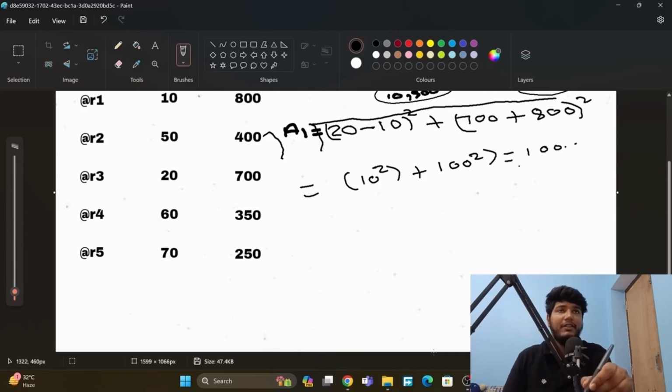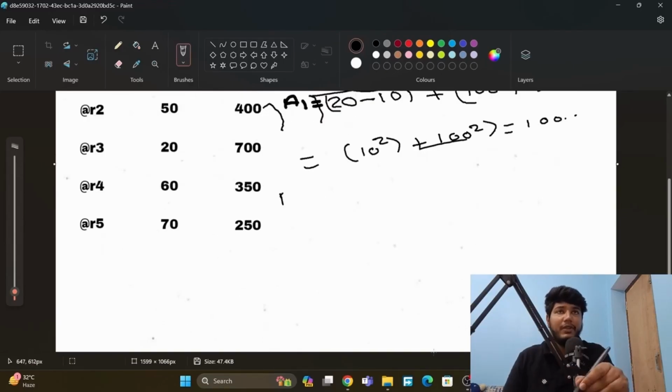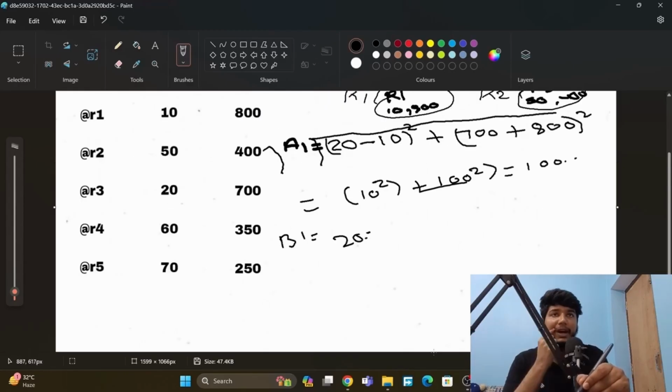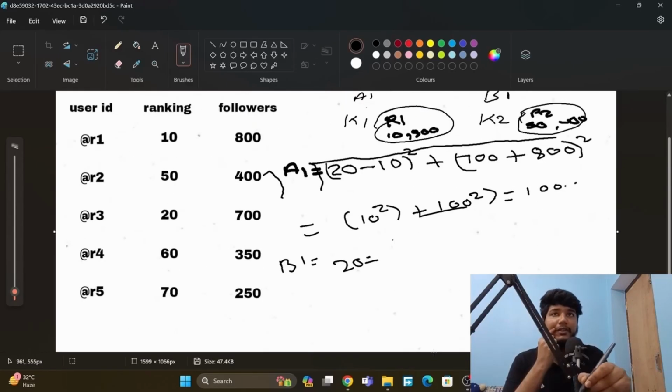Okay, and now we will calculate for B1. So here B1 is equal to 20 minus 50, squared, plus 700 minus 400, squared, and now the root.